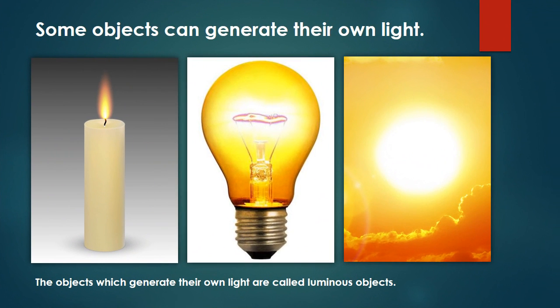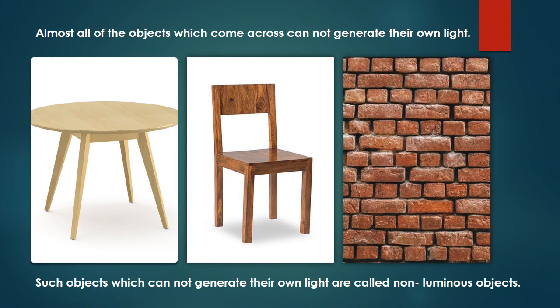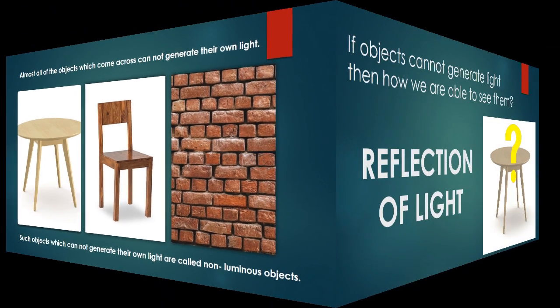Some objects can generate their own light. Sun, fluorescent bulb, burning candles can generate their own light. The objects that generate their own light are called luminous objects. Almost all of the objects which we come across can't generate their own light. Table, chair, wall, paper can't generate their own light. Such objects that can't generate their own light are called non-luminous objects.